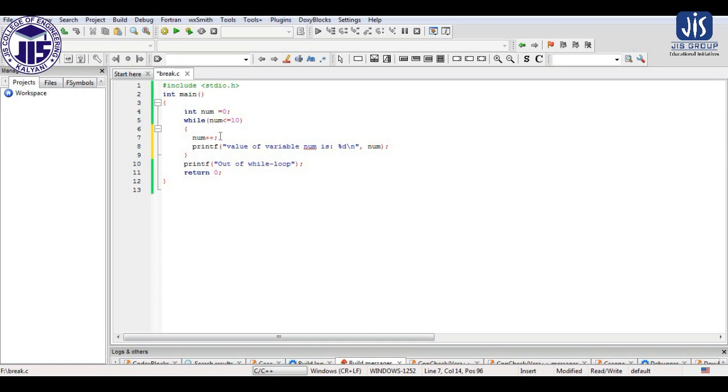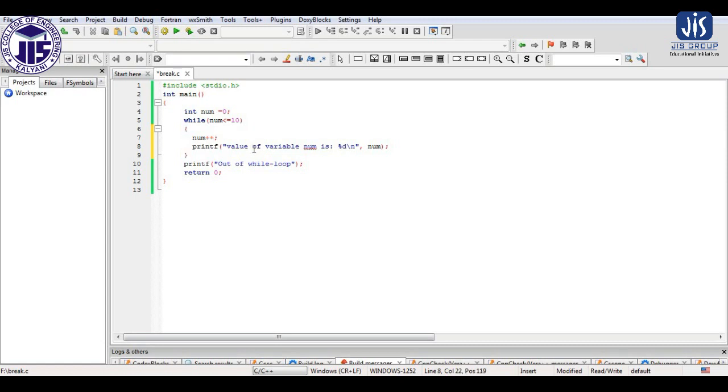Now here we are performing the increment operation, then we are printing the value of num. So it will print from 1 to 11, because when the value of num is 0 the condition will be true, so it will enter, and before printing the increment will be done. So the first value printed is 1. In that way, for num equal to 10 the condition will be true, and due to the increment it will become 11, and that will get printed.